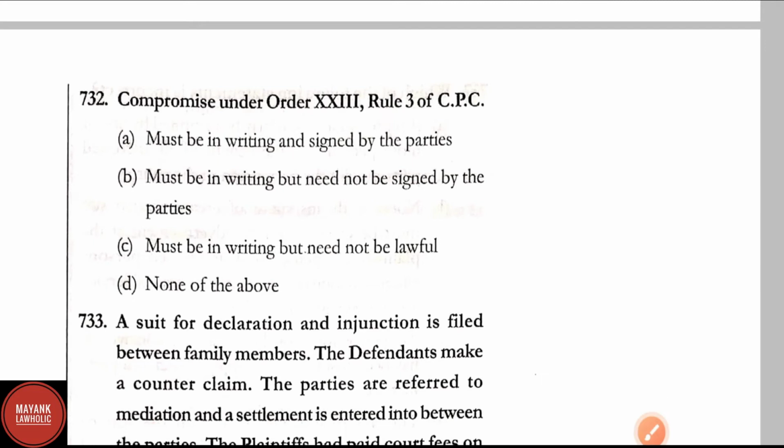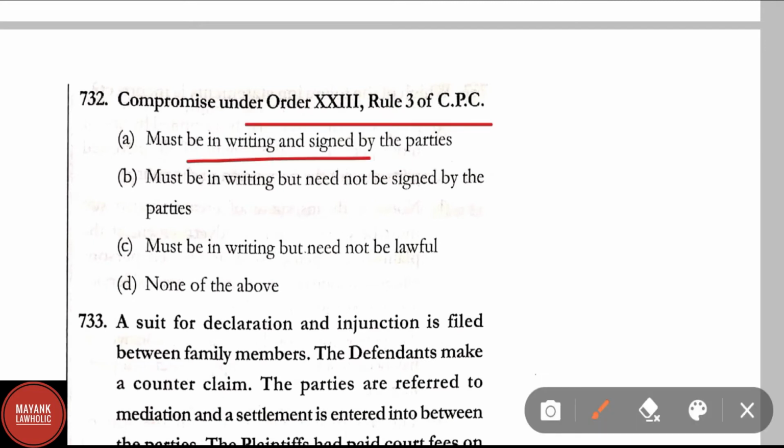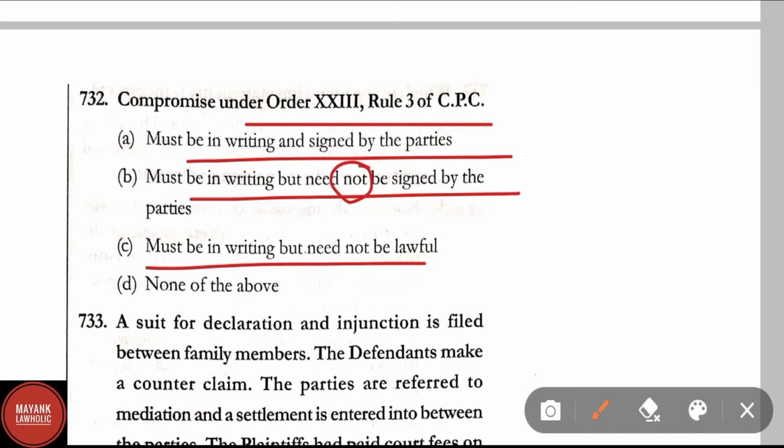Question number 732. Compromise under Order 23 Rule 3 of CPC must be in writing and signed by the parties, must be in writing but need not be signed by the parties, must be in writing but need not be lawful, none of the above. Correct answer here is option A. Compromise under Order 23 Rule 3 of CPC must be in writing and signed by the parties.